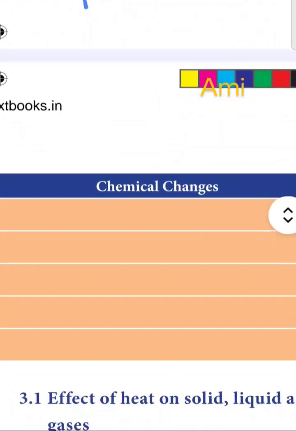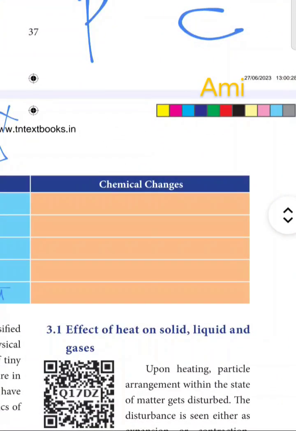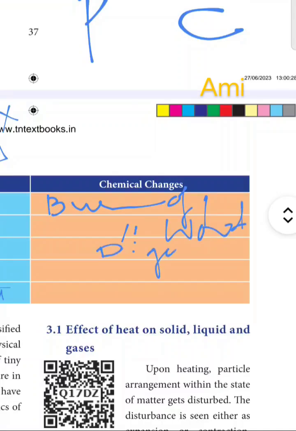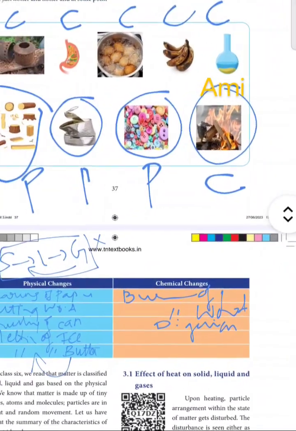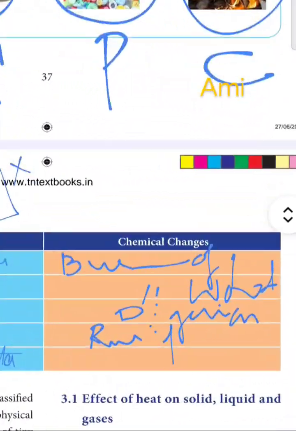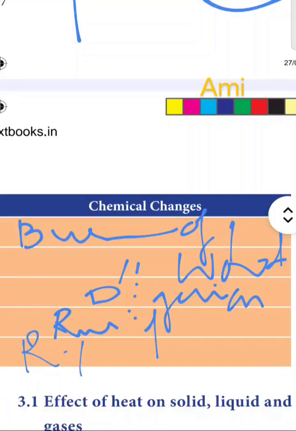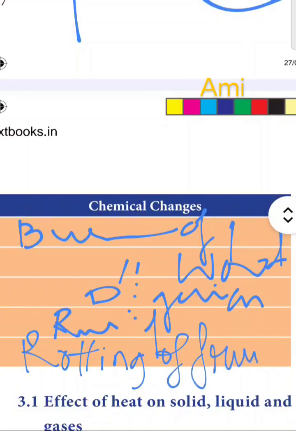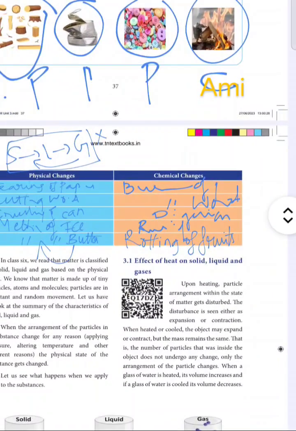What can be the examples for chemical changes? Can you list out a few? So those can be burning of paper, burning of wood, digestion process. You can list out from here. Rusting of iron, then rotting of fruits. So these can be examples for chemical changes, where there is formation of new products and also these are not reversible.